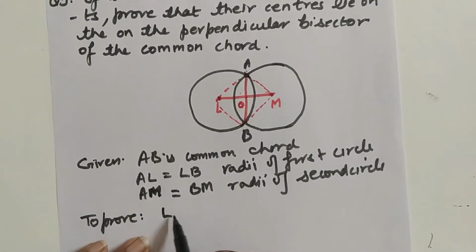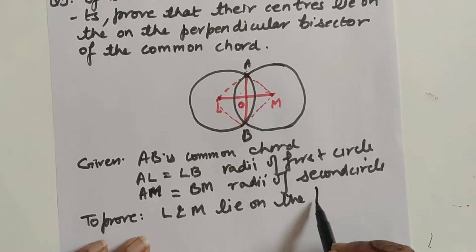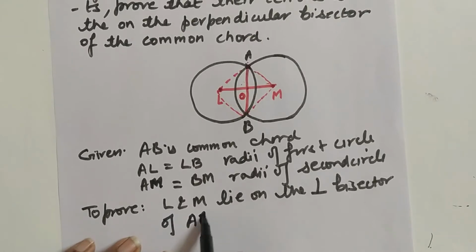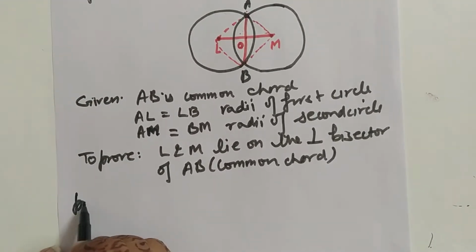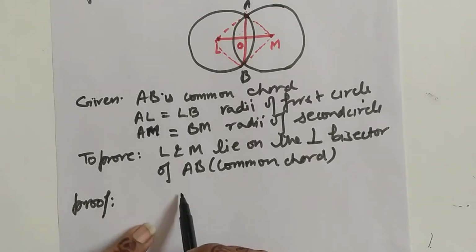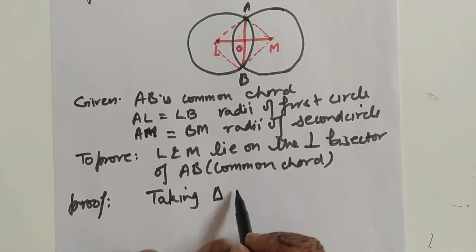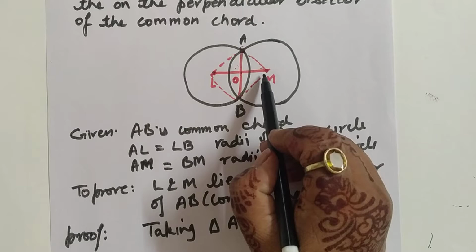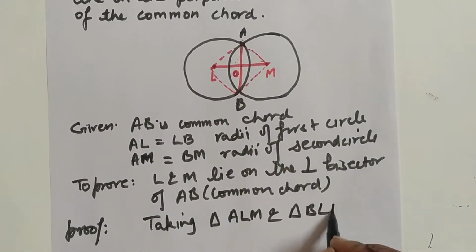L and M lie on the perpendicular bisector of AB, that is the common chord. Correct? Now, how will we do the proof? Taking triangle ALM, this triangle above, and triangle BLM.